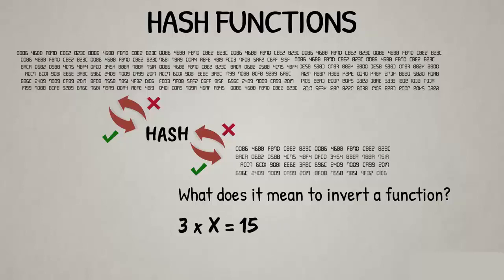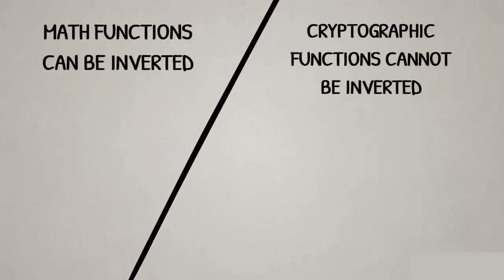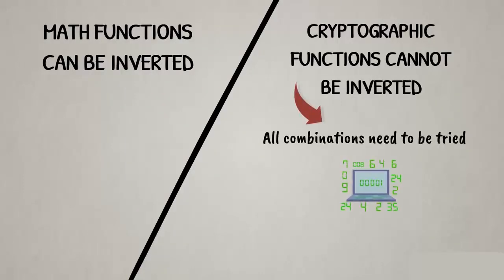For example, 3 times x equals 15. x equals 15 divided by 3 equals 5. Many mathematical functions can be inverted in a similar way. However, this is not the case with cryptographic hash functions. The only feasible way an unknown random variable can be found in a cryptographic function's input data set is by trying different values for the unknown one by one, given all the known parameters, in order to find out what works.